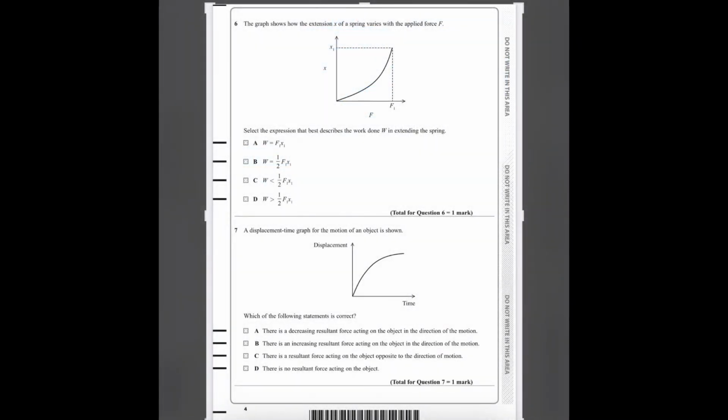Number 6. The graph shows how extension x of a spring varies with applied force F. So normally the graph looks like this, where the force is here and the extension is here. The work done is basically the area under the graph, like this area is the work done. So a change is in the axes.